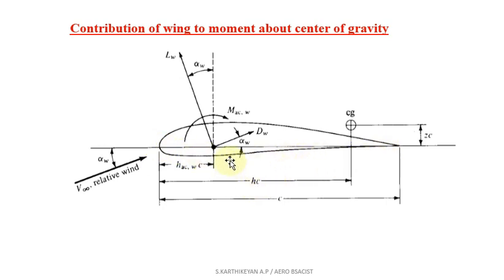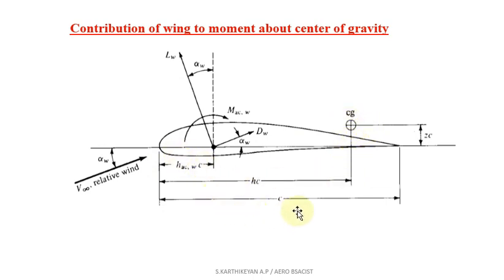Here we are not taking the chord line, we are considering the zero lift line. This is not a chord line, this is the zero lift line. That is why all the parameters are a fraction of the chord, so the C term comes. HC denotes the distance between the leading edge of the aerofoil and the center of gravity in the horizontal direction. This is the vertical direction: the distance between the zero lift line and the center of gravity in the vertical direction.